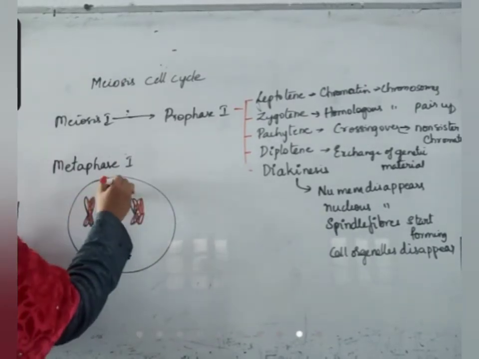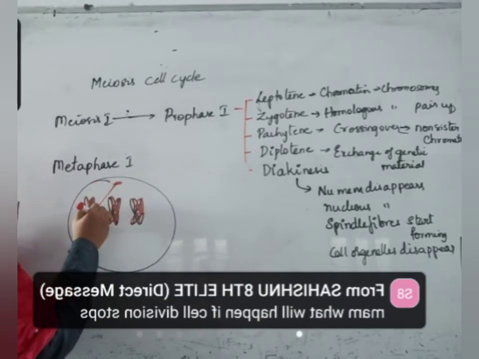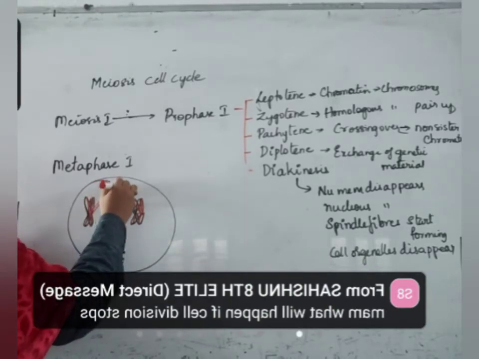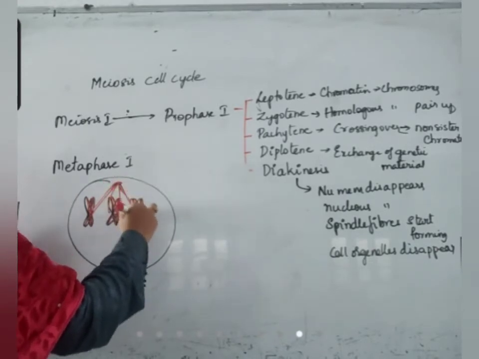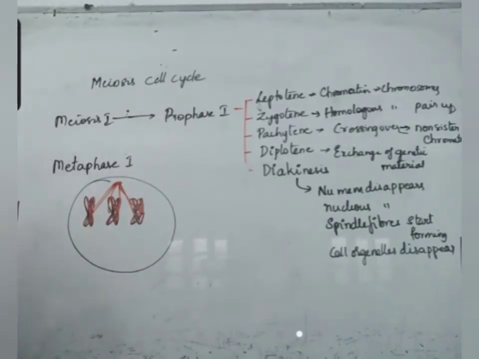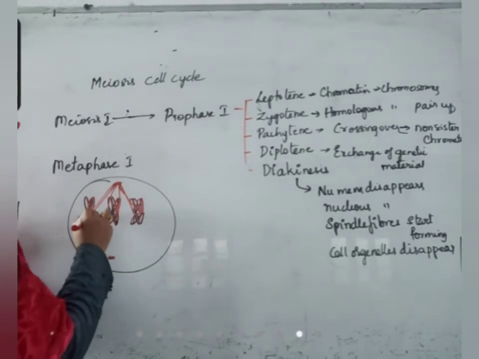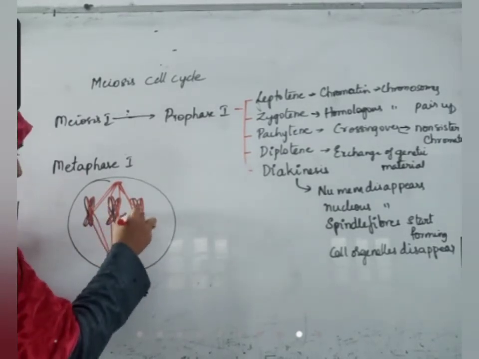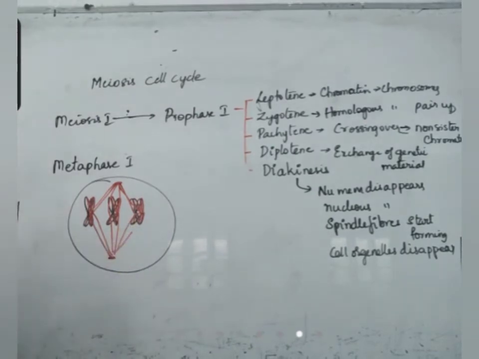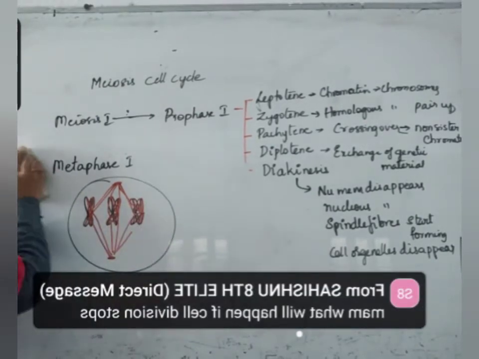After that, the spindle fibers are attaching themselves, both sides. For this also they'll attach, for that also they'll attach. Both homologous chromosomes are attaching from either side.